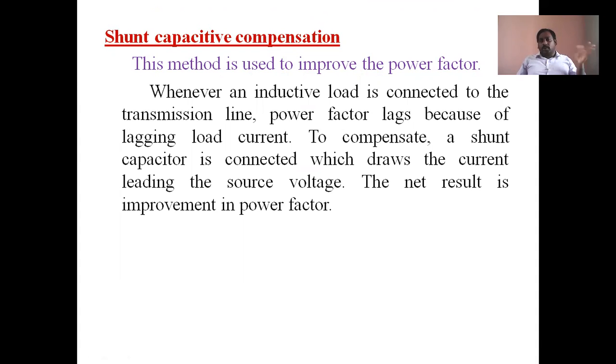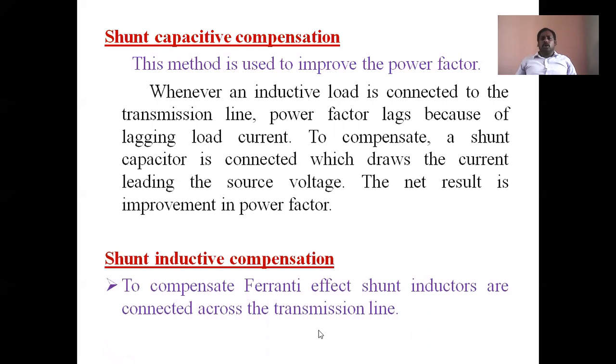Then more power does not get transmitted through the transmission line. So to compensate, a shunt capacitor is connected which draws current leading the source voltage. It means the lagging current can be converted into leading current, then losses are reduced. That means finally more power can be transmitted. That's why due to shunt capacitive compensation, the power factor can be improved.